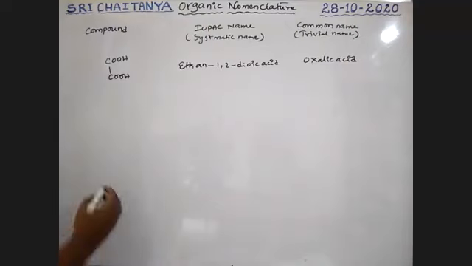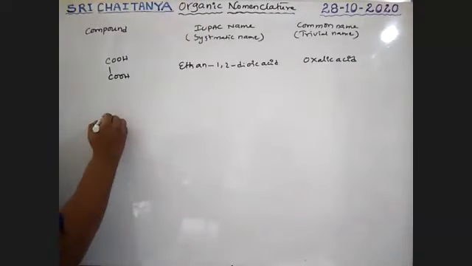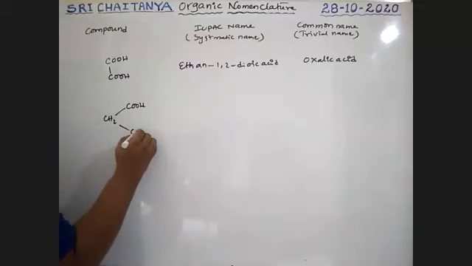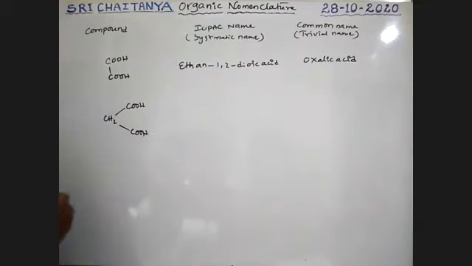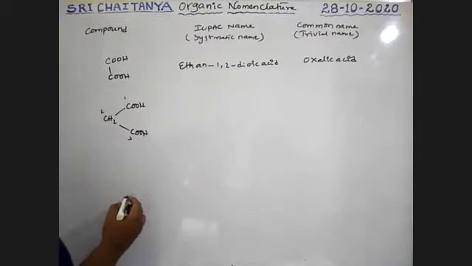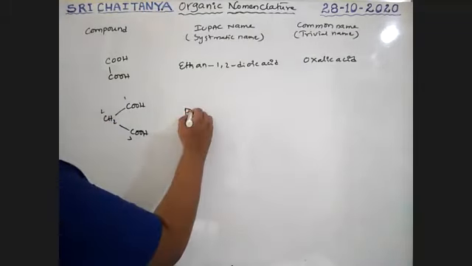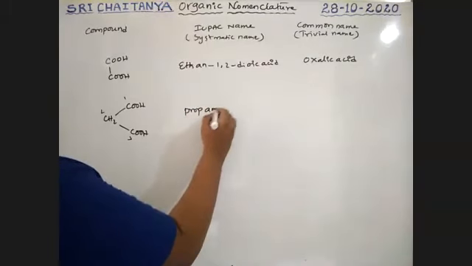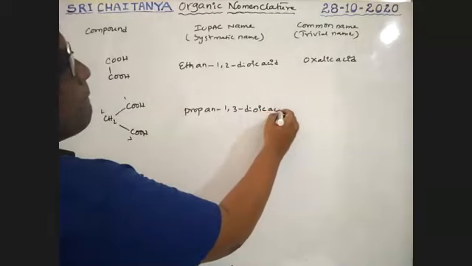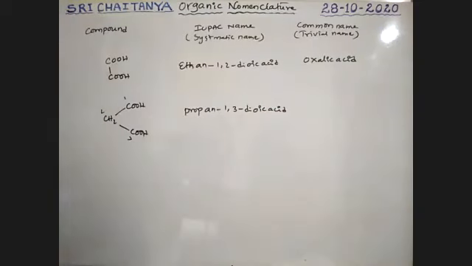Okay. Next. See here, HOOC-CH2-COOH. See here, it is first, second, third. So 1, 2, 3: propane-1,3-dioic acid.